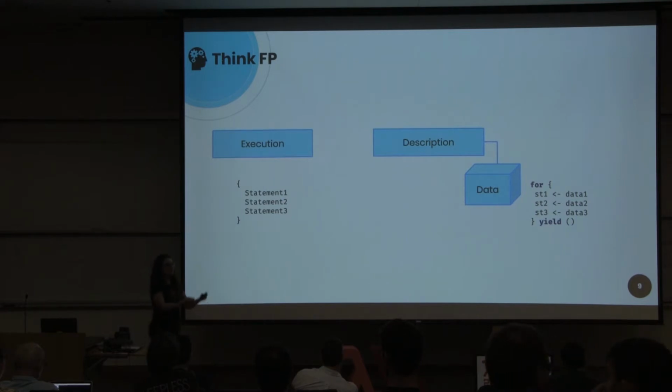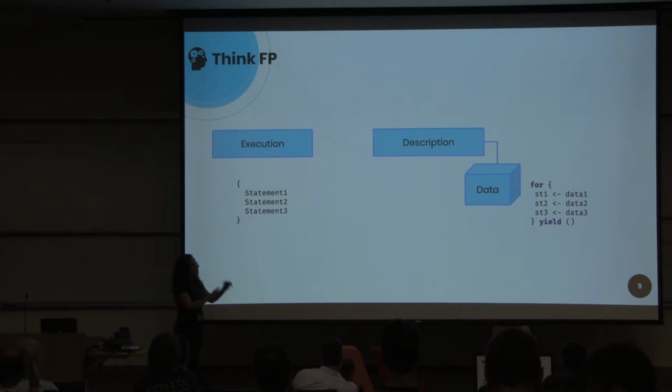So we can pass a program as an input to a function, and we can return another effectful program as an output from our functions, which we cannot do with statements. We cannot pass a statement around to a function, and we cannot return a statement, right? So here is the difference between description and execution.